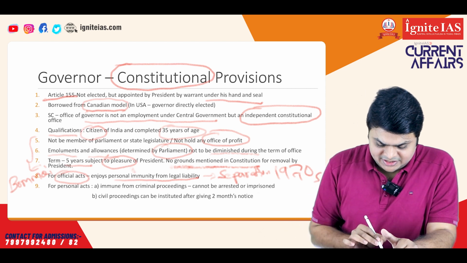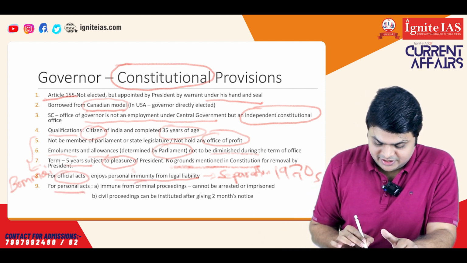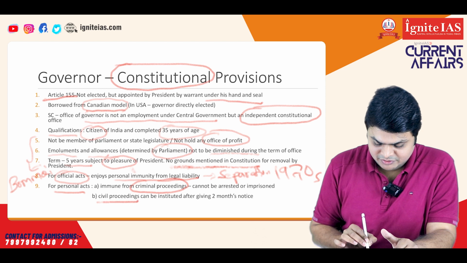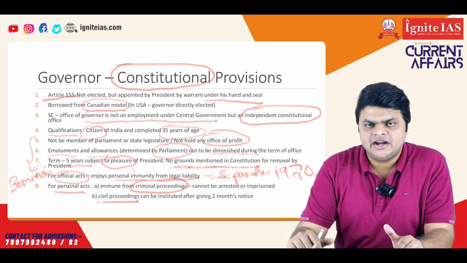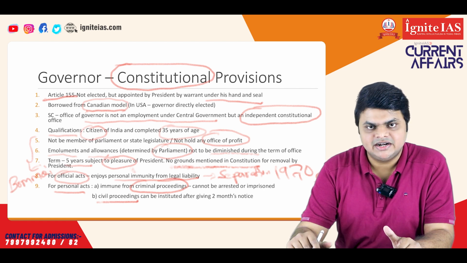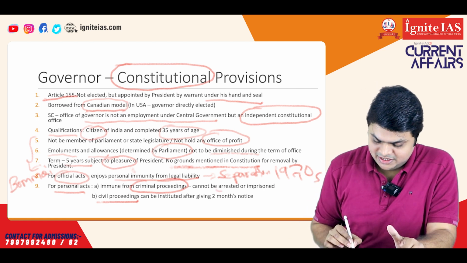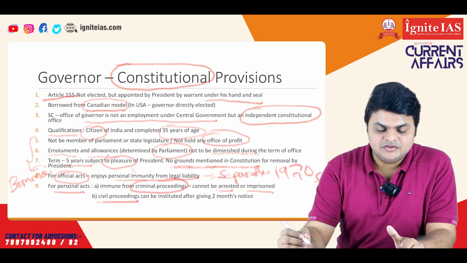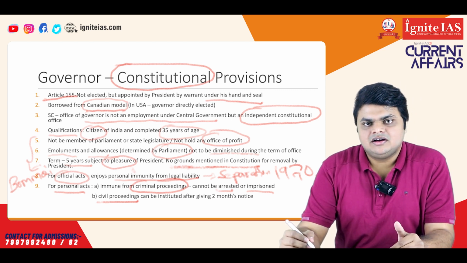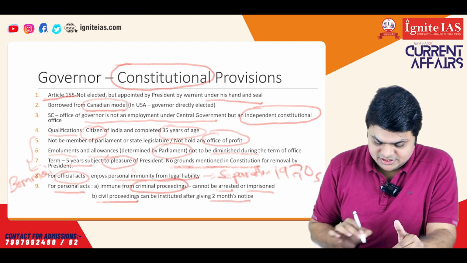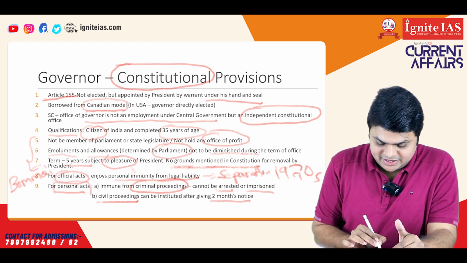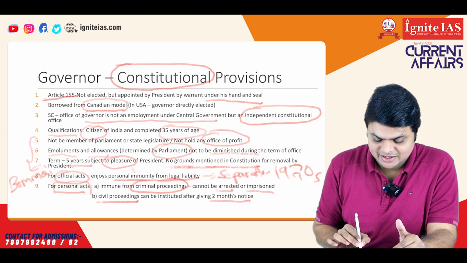And for the personal acts, there are two cases, one regarding criminal proceedings and one regarding civil proceedings. When the governor is in office, no kind of criminal proceedings can be initiated against the governor. He cannot be arrested or imprisoned. With regard to civil proceedings, a case can be instituted against the governor's office, but only after giving 2 months' notice. This is only for personal acts. For official acts, he enjoys personal immunity from any legal liability.